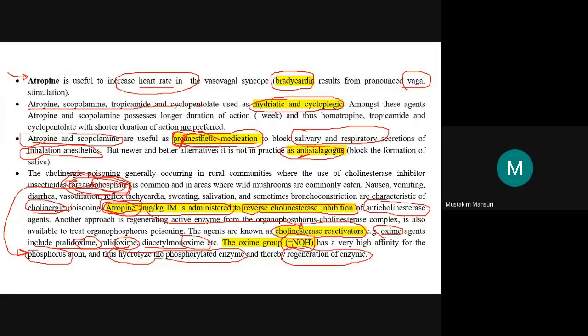Sometimes a short note is asked: write a note on cholinesterase reactivator. I have taken a short description here; you can refer to the book for detail. This is the conceptual point I have taken. The cholinesterase reactivator will regenerate the enzyme. When the enzyme is regenerated, the metabolism of acetylcholine takes place, and that is why it will decrease the cholinergic effect. So this is the class of the parasympatholytic.